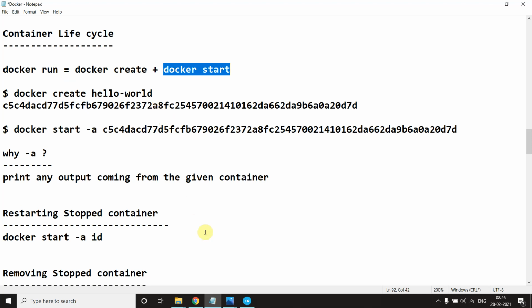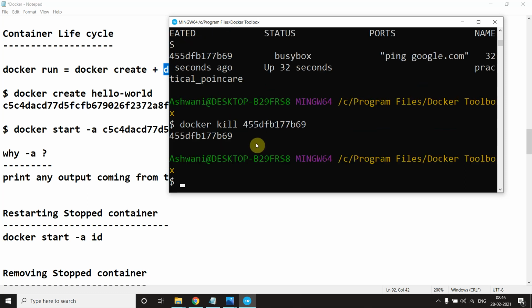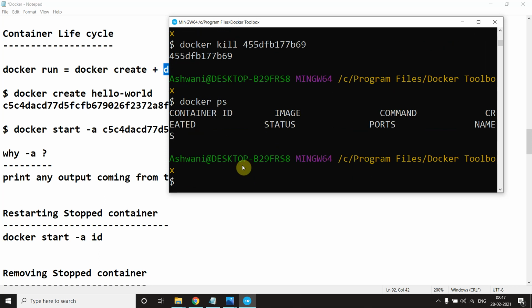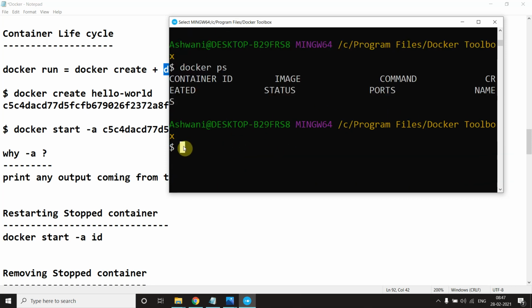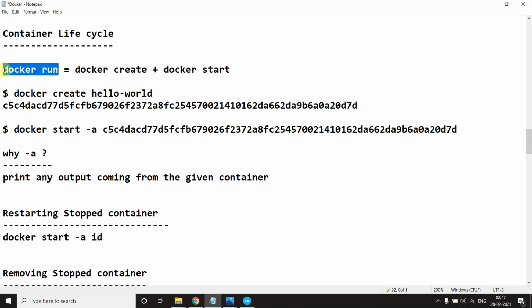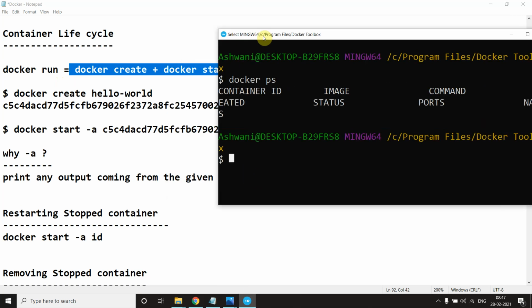Let me first do one thing. I want to kill this because it's consuming memory. I will make you understand the meaning of kill and stop also. I hope it's killed now. As you look here, we don't have anything. Now the next thing is, I don't want to use run. I want to use create and start. Suppose I want to create a container with the hello world image.